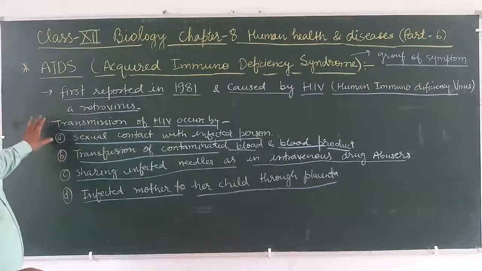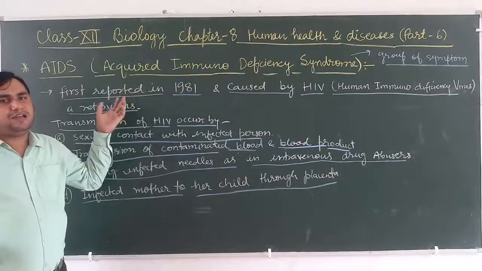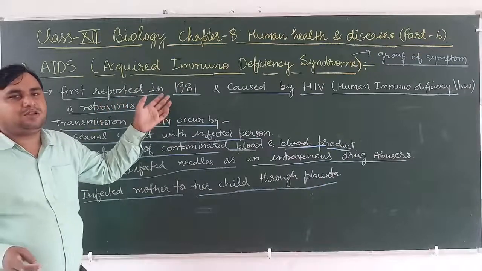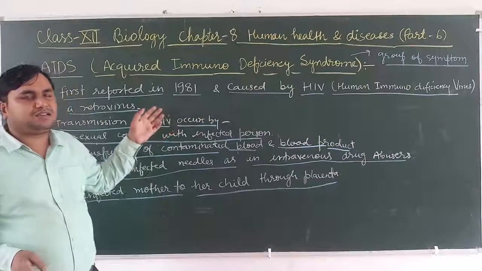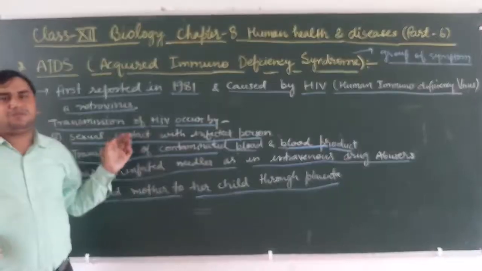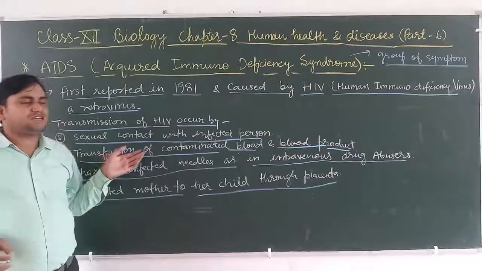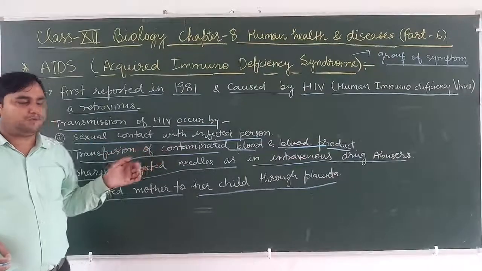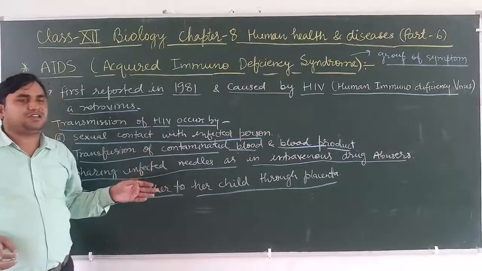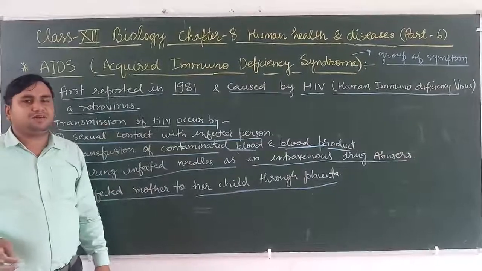So this is the basic concept of AIDS. AIDS means acquired immunodeficiency syndrome, and AIDS was first reported in 1981. It is caused by HIV, the human immunodeficiency virus, a retrovirus, which can be transmitted in the following four ways. First is sexual contact with an infected person. Second is transmission of contaminated blood or blood products. Third is sharing of infected needles, as in intravenous drug abusers, and fourth is an infected mother to her child through the placenta.